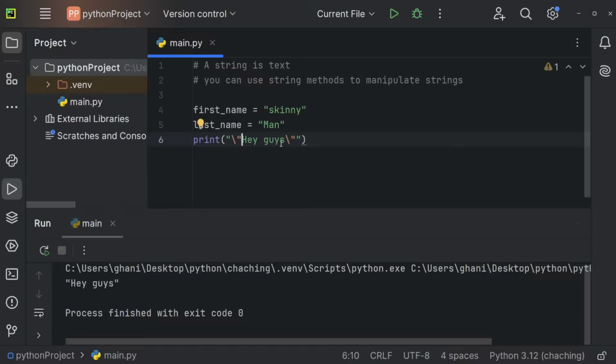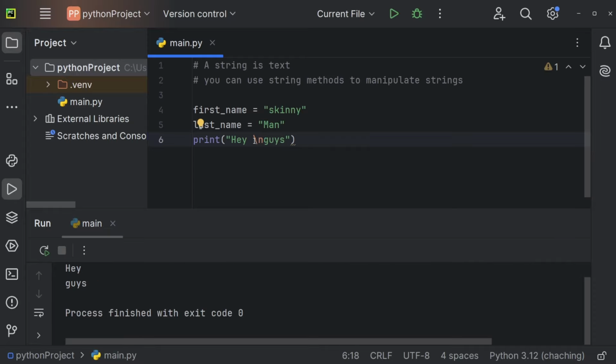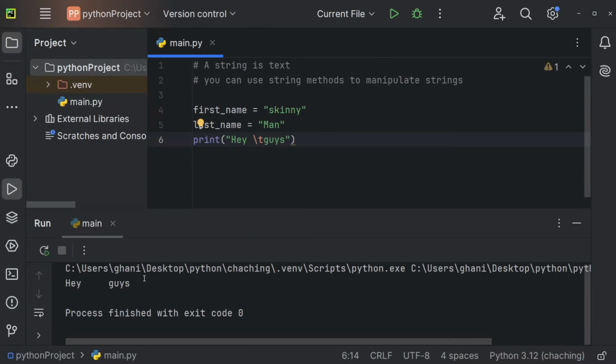We can also use a backslash n to create a new line, for example. So this tells Python this is not going to be a normal n, this is going to be a new line character. So this will generate a new line. And we can also create a tab, for example. So those were the most important ones. If you ever need any other escape characters, you can always look them up. But I personally never use any other characters, and I barely even use them. But it's good to know that that exists.